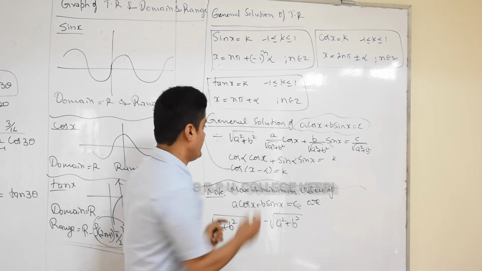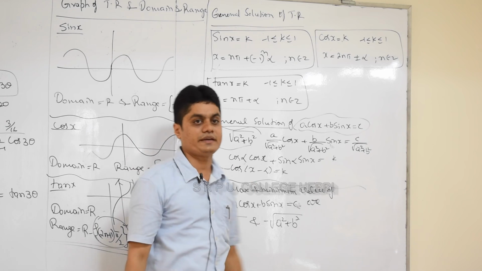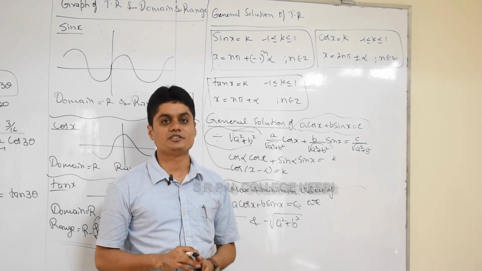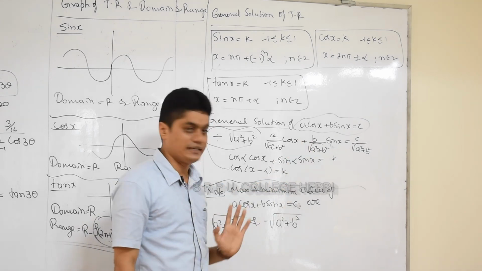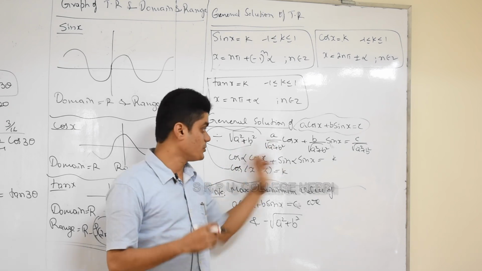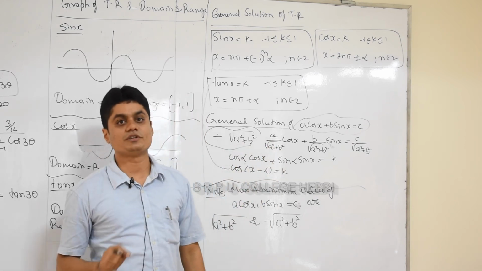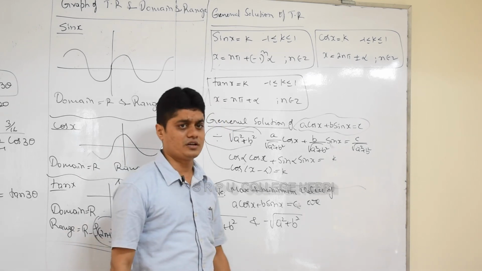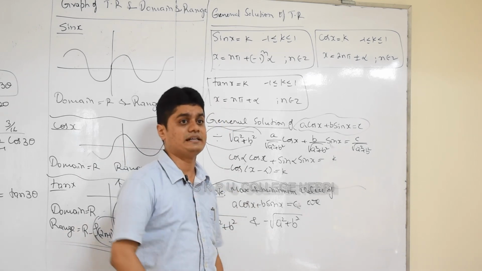So remember, whenever the expression is in the form of a cos x plus b sin x is equal to c, then you are going to divide both sides by root of a square plus b square, and you can proceed like this. I will explain the complete solution in the problem, but when such a problem comes, remember you are going to divide both sides by root of a square plus b square. It's one simple piece of information, okay. It's not connected to general solution, but they ask problems in CET.